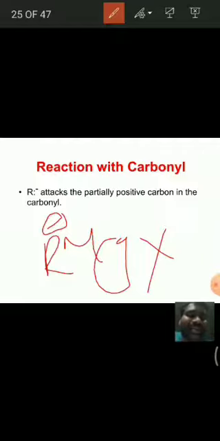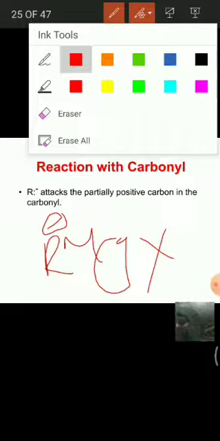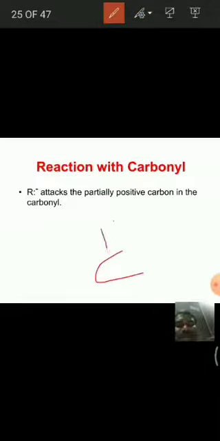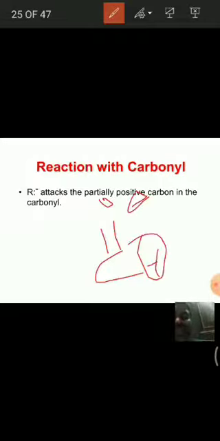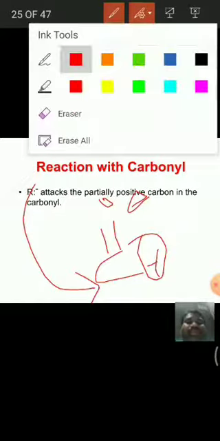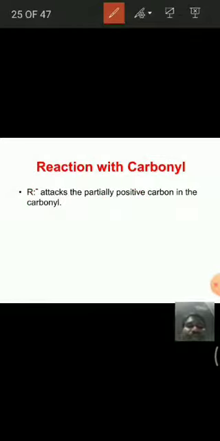It attacks the carbon atom of the carbonyl group, because in the carbonyl group O has a partial negative charge and carbon has a positive charge, hence this R minus attacks the carbon of the carbonyl group.